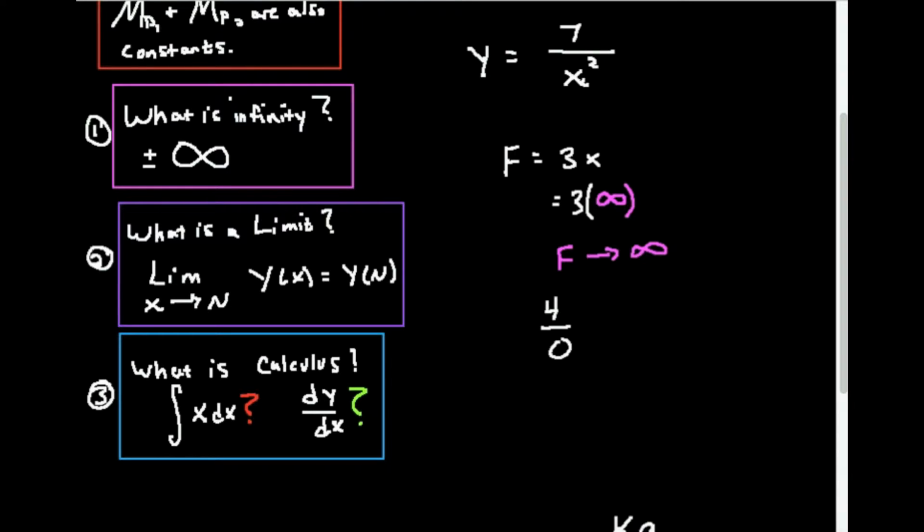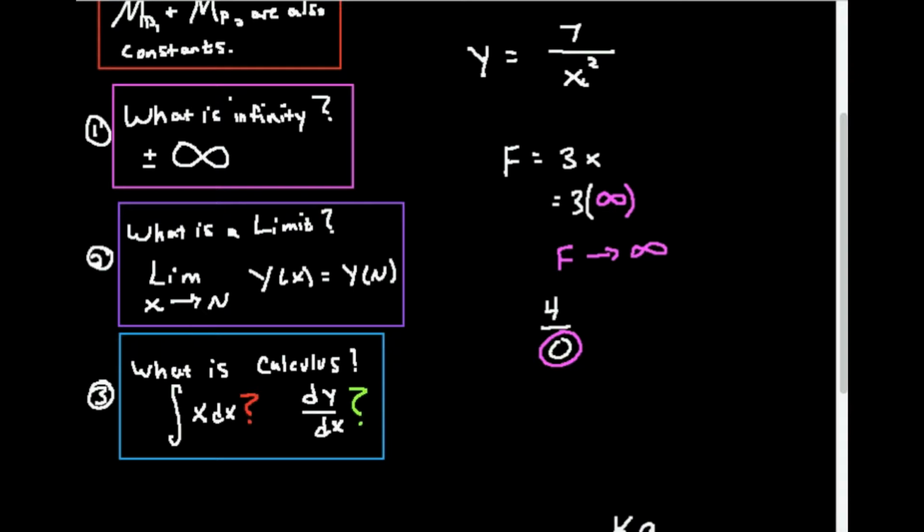Okay, what's wrong with this picture? Well, you have a 0 in the denominator. That's definitely not right, according to what you learned in probably high school algebra or college algebra. You can't do this. However, what this is essentially saying is what's happening to this fraction as the denominator gets smaller and smaller and smaller. I mean, here's a great example.